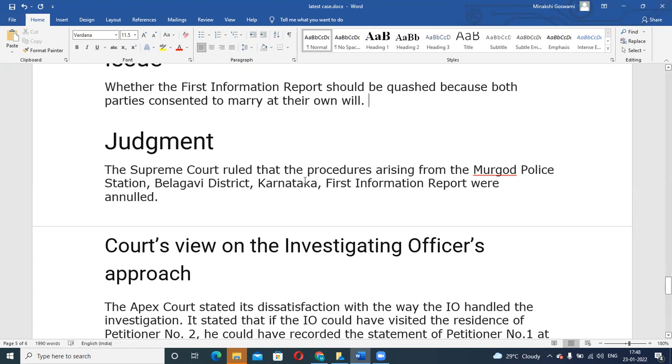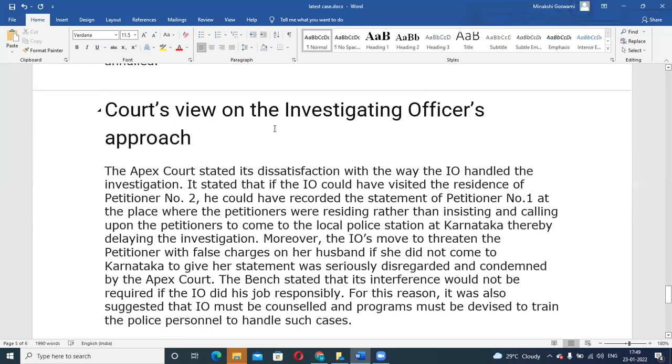All right. So in this case, the Supreme Court ruled that the proceedings arising from the police station where the first information report was filed are not valid. So what was the view of the Supreme Court on the approach that the investigating officer was taking, that you need to appear and provide your statement so that I'm able to close the case, right? What was the Supreme Court's view in this case?